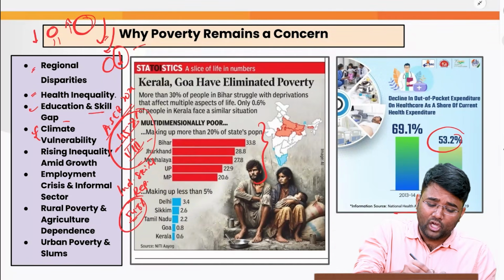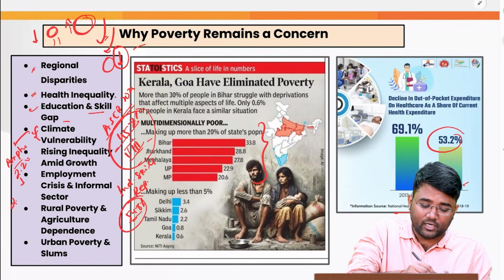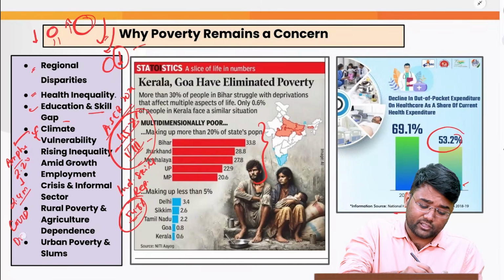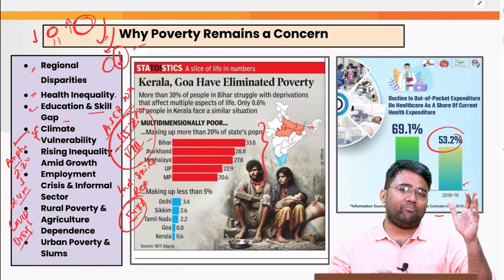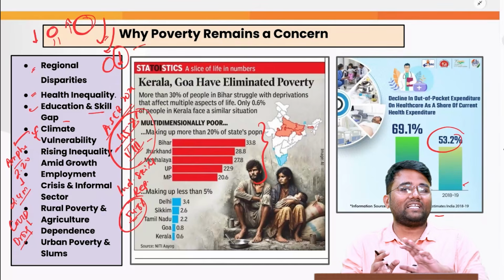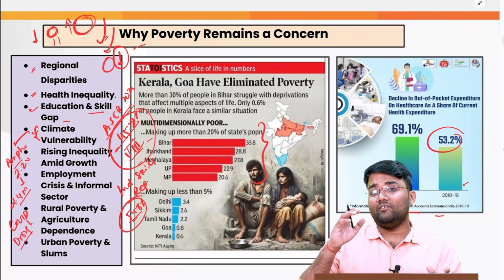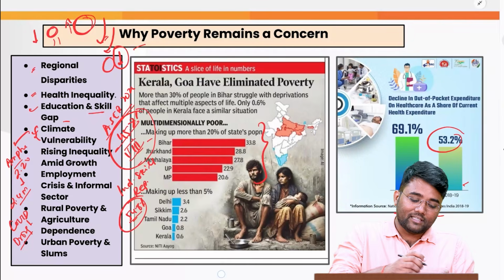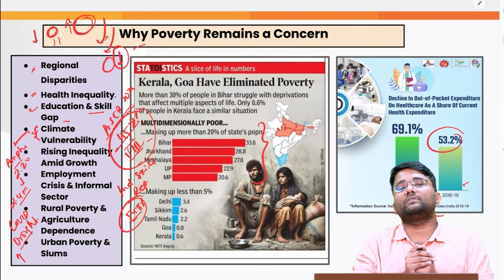Then the climate vulnerability. For example, as per certain estimates, the Amphan cyclone that came in 2020 displaced around 2.4 million people. Or the COVID-19 pandemic, or the increased cases of droughts or incessant rainfall that we witnessed. For example, recently the Marathwada region of Maharashtra, which has been one of the areas not getting proper rainfall in the last few years, was battling floods. As per the Maharashtra agriculture minister, more than 1 crore hectare of cropland is affected by the floods. So when drought conditions and incessant rainfall are increasing, again the income of the persons is getting impacted.